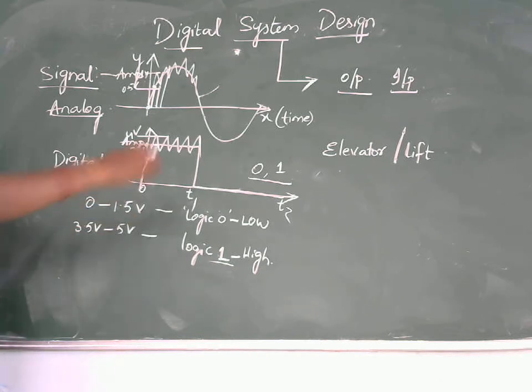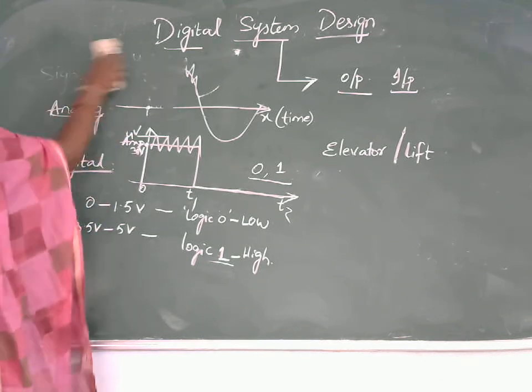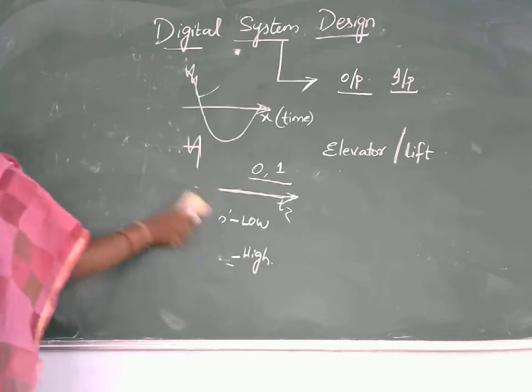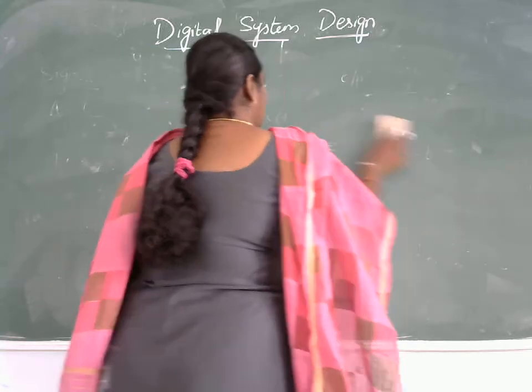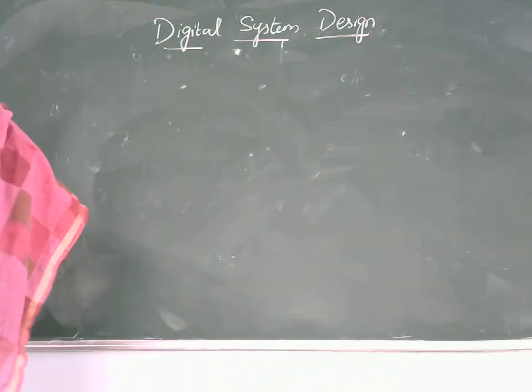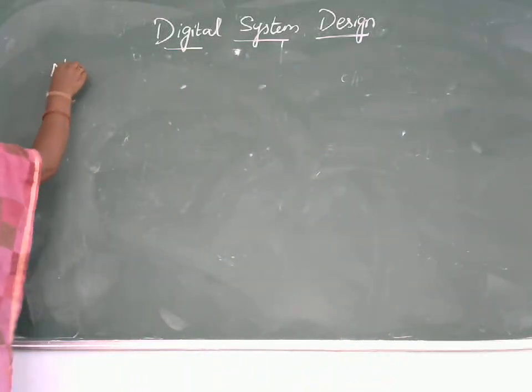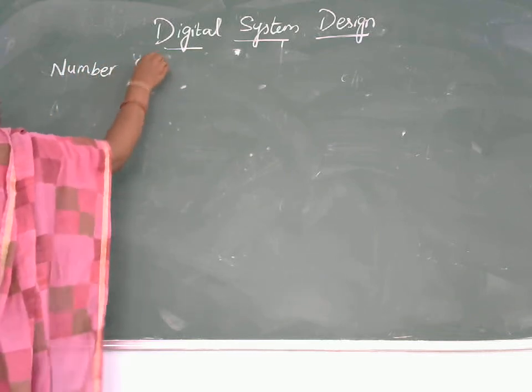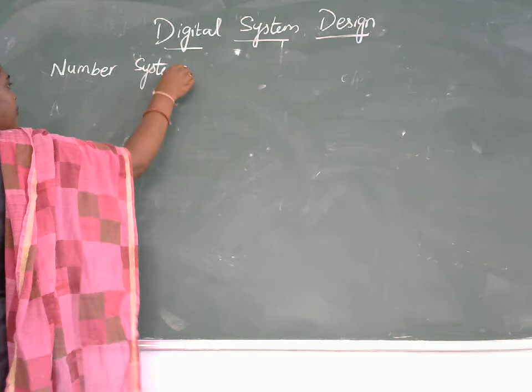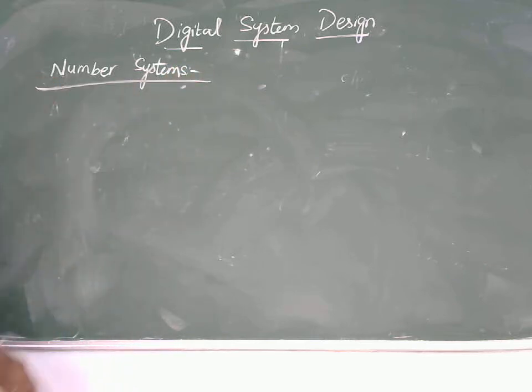So this is all about digital system design. In case of digital system design, the first concept deals with different types of number systems. As the name itself indicates, it deals with different types of numbers.